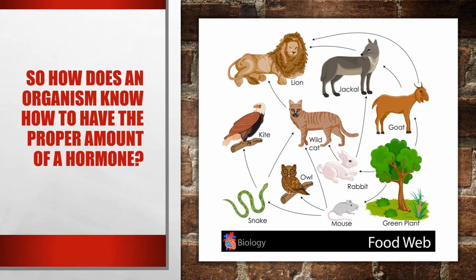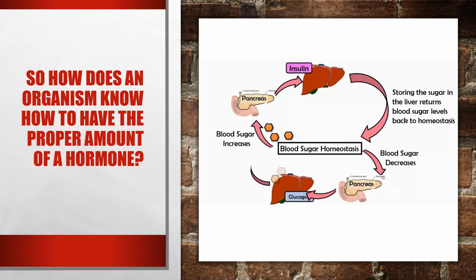Same thing for if the rabbit is eating the green plants. So say there are too many rabbits now, for example, eating the green plants. That means eventually there would not be enough green plants to support the rabbit, so the rabbit's population would go down as well. So how that happens in a food web in the total environment, that is essentially the same thing that is going on inside your cells, inside your body, inside your organs. All this can even happen at the cellular level.